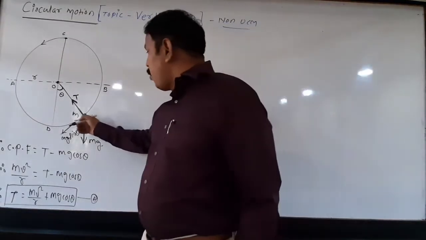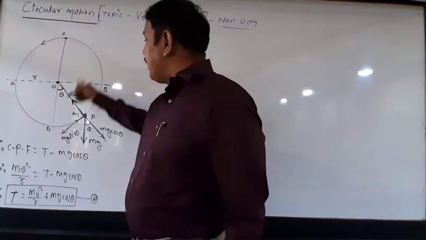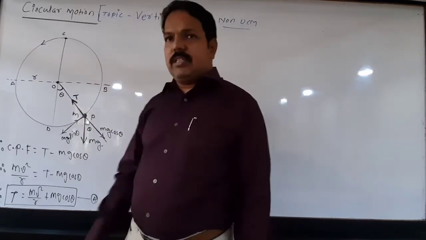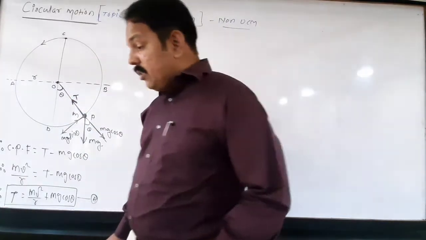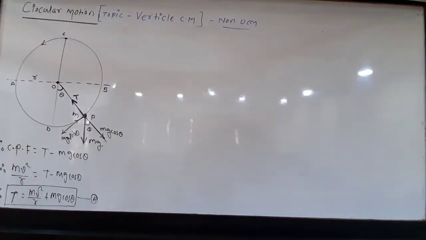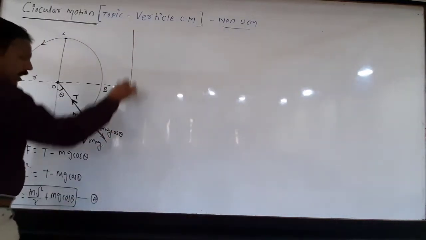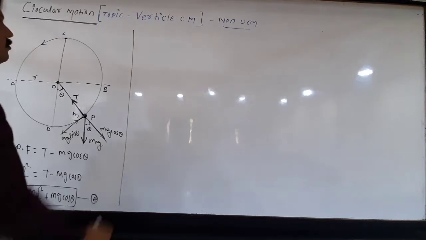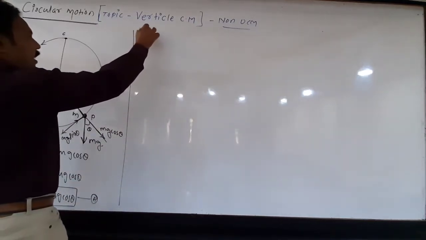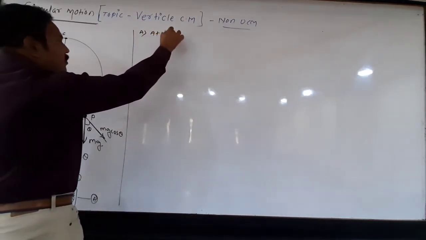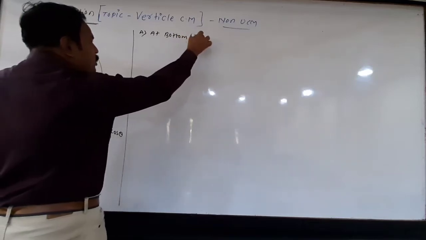Now, if the body is moving upward like that, theta also changes. Look at this. Now, we have to find the tension at different positions. So, number A, at the bottom position.